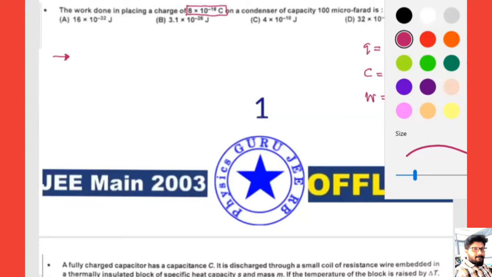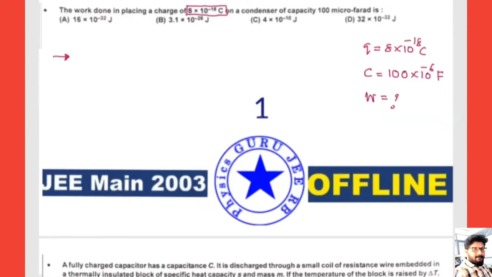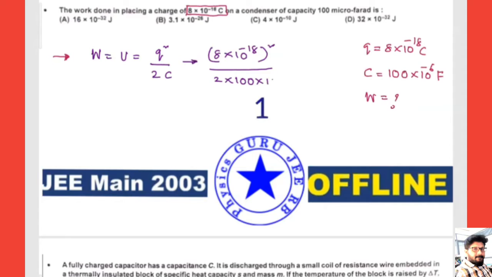So I'll write the equation W, or we can write it as U equals Q square divided by 2C. That's all. Now we can write here Q square. Q is nothing but 8 into 10 to the power of minus 18, whole square, divided by 2 into 100 into 10 to the power of minus 6.